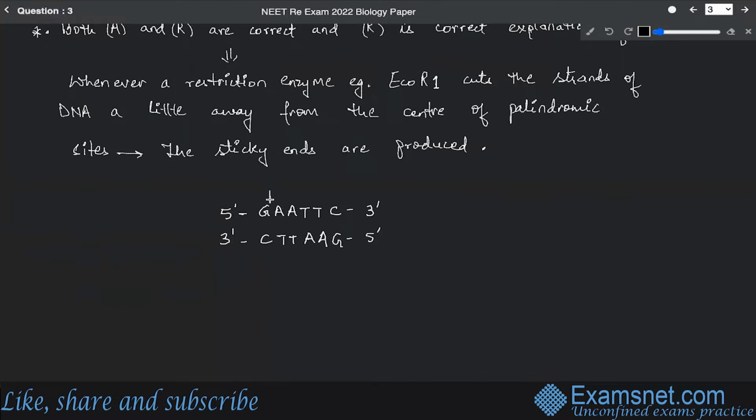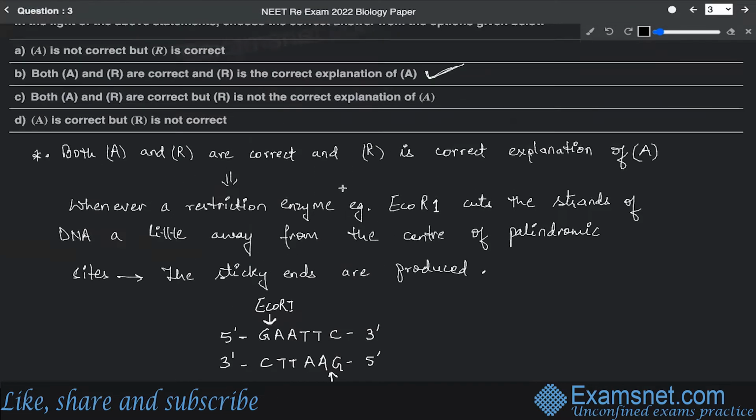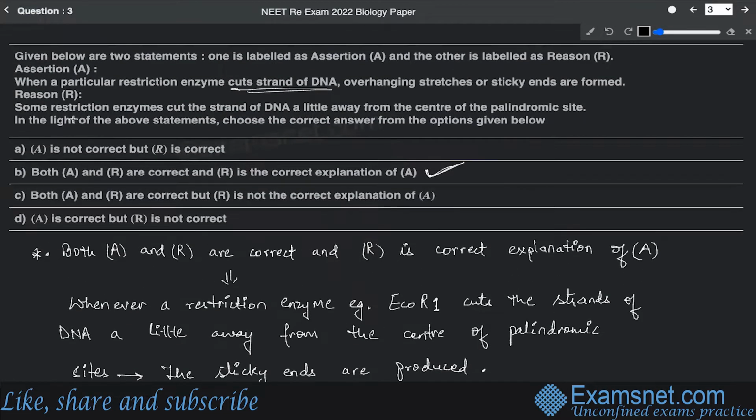So if you see the action of EcoRI, it is going to cut over both the strands over here first. All right. So that is the case. So that's how it is going to create the sticky ends. And the next statement is saying that some restriction enzymes cut the DNA strand a little away from the center of the palindromic sites.